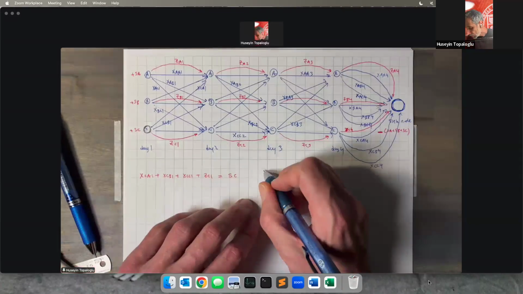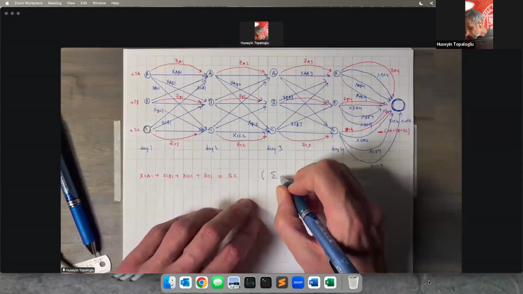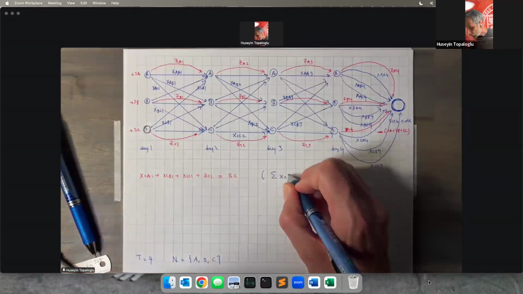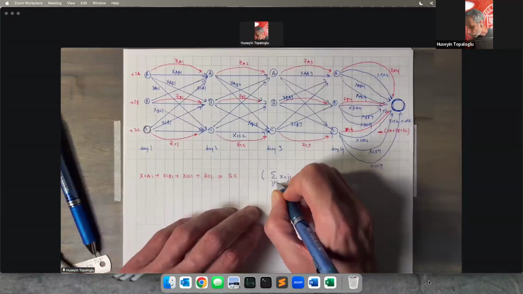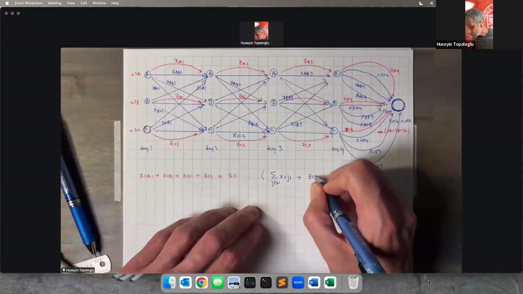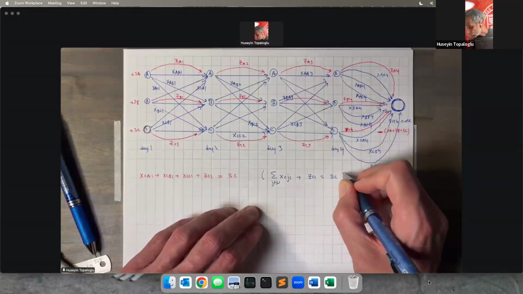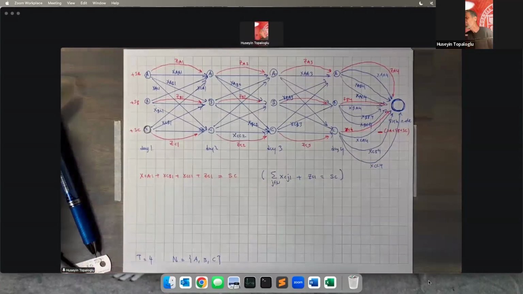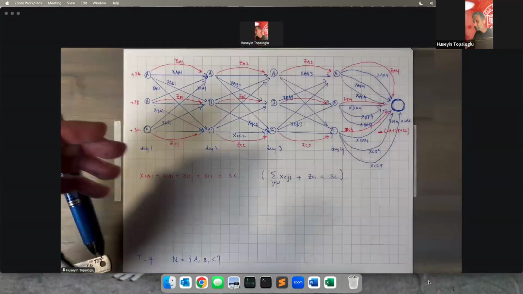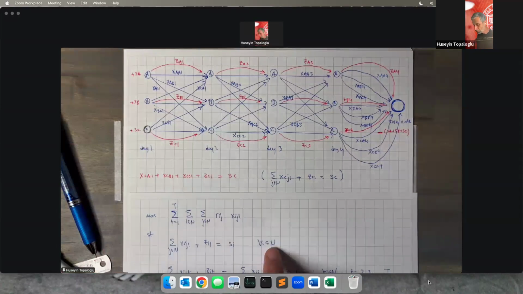So this constraint is of the form the sum of XCJ1 over all J plus ZC1 is equal to SC. This constraint exactly has this form.